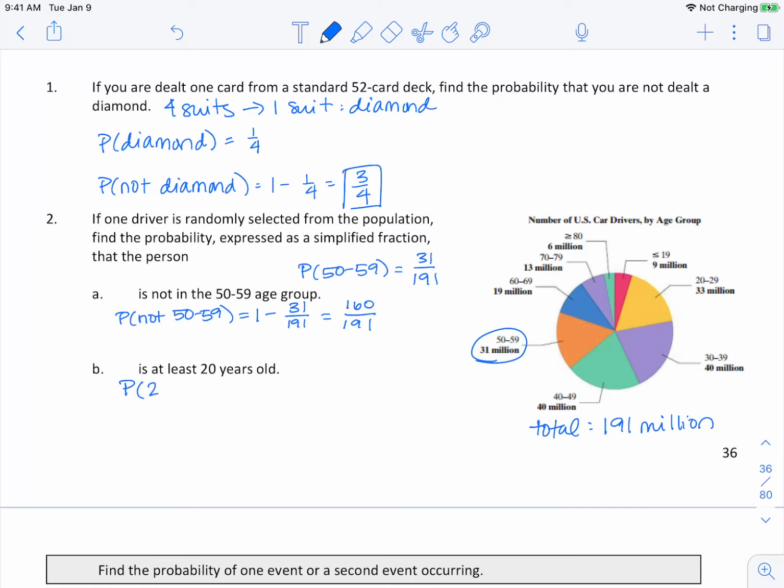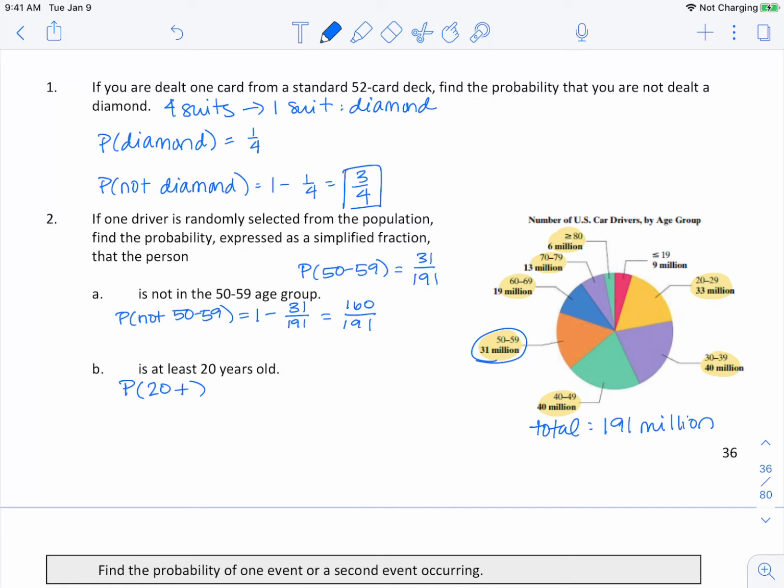So we're looking for the probability that they're 20 or older. Now, if I'm looking at my chart here, that means 20 to 29, 30 to 39, 40 to 49, 50 to 59, 60 to 69, 70 to 79, and greater than 80. So it's everything except the group that's less than or equal to 19.